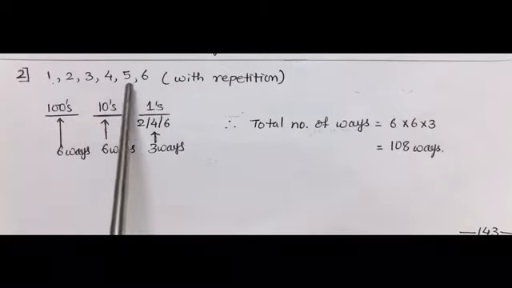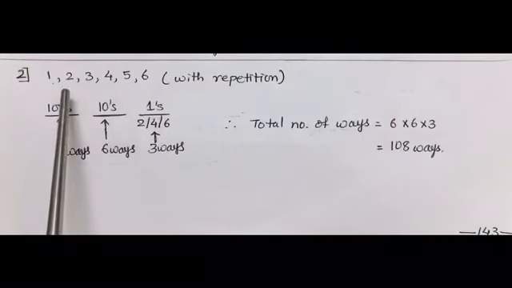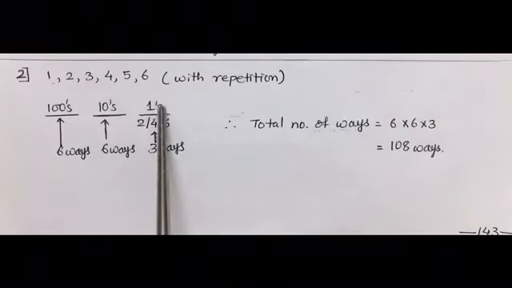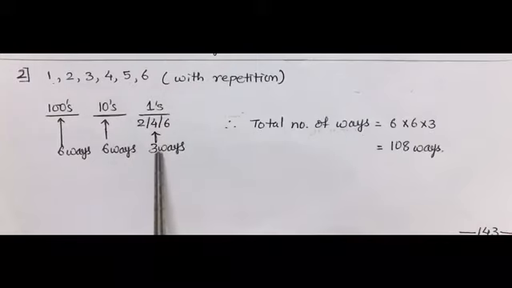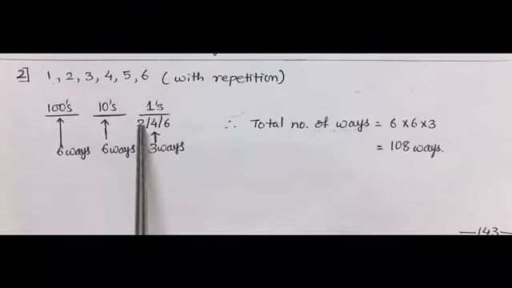Out of these 6 digits given, ones place will be occupied only by 2, 4 or 6. So for keeping the digit in ones place, we have 3 alternatives, that is 3 ways, that is 2, 4 and 6.